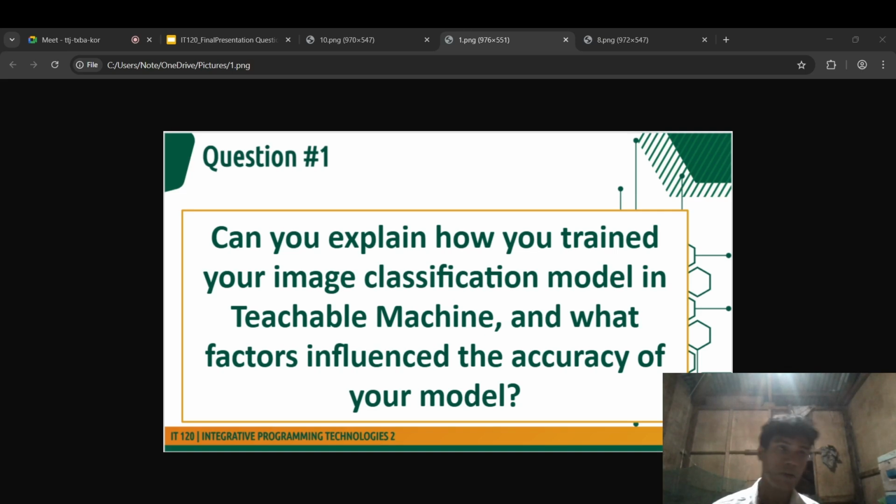So the factors influencing accuracy: the first is dataset diversity. The most critical factor, the model's ability to generalize depends on having images with varied backgrounds, lighting conditions, and angles. If all beetle images were on a white background, the model would fail in the real world, for example on a leaf.